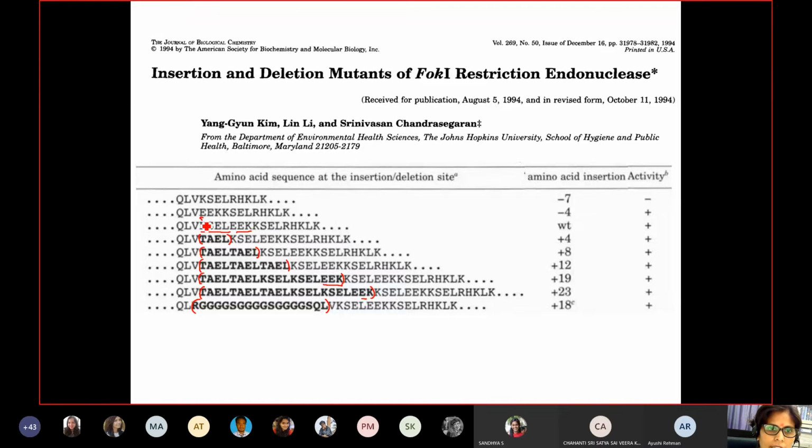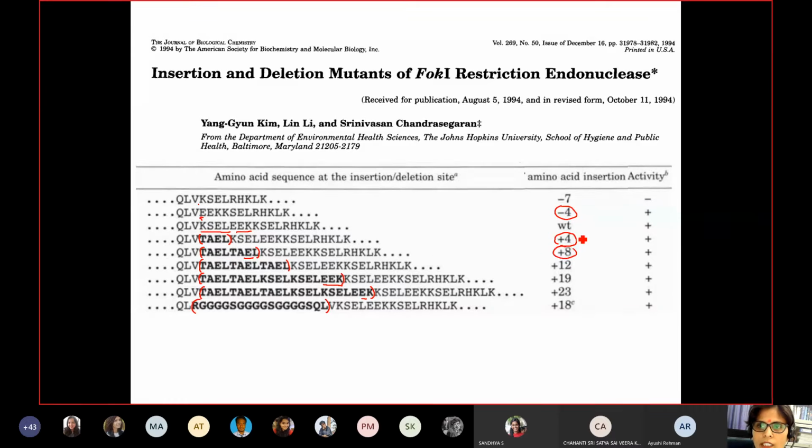When you delete the KSE site, that is minus 4 amino acids, or when you delete further KSEL, EEK, that is minus 7. So these sites are deleted in this region. Or when you add some domains here, the TAEL domain, that is the addition of 4 amino acids, or the addition of 8 to 2 times the TAEL domain.